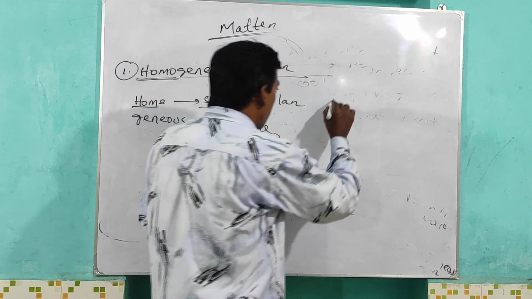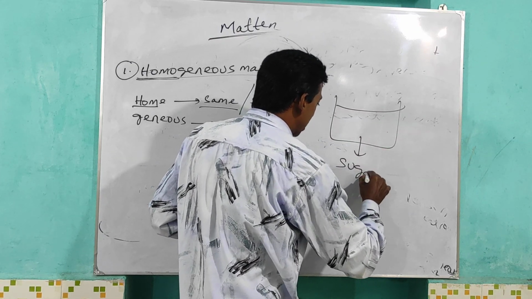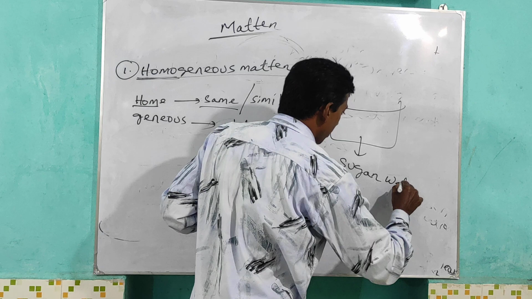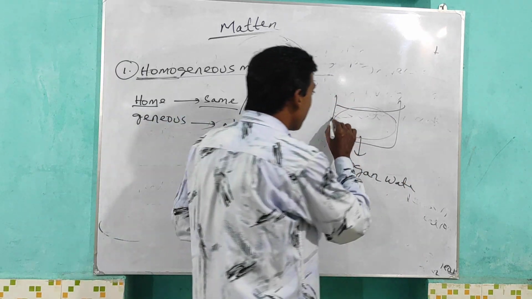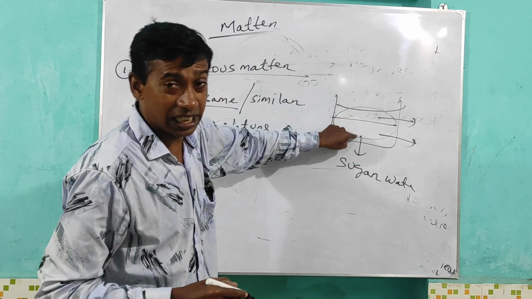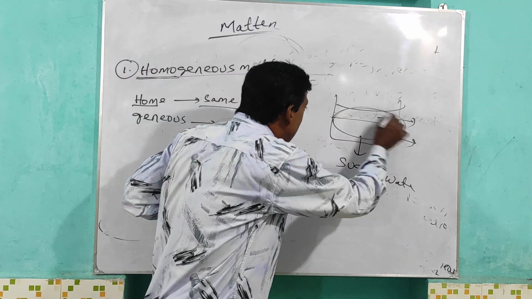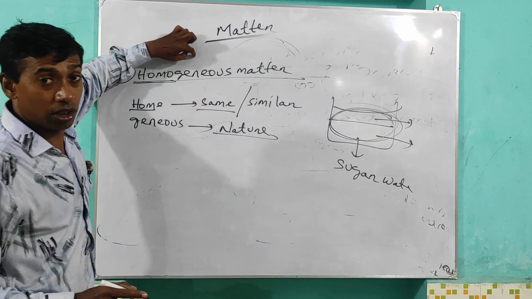Example: suppose you take a glass of sugar water or glucose water. Throughout the glass, the taste is the same, sweet taste. So all the particles present have the same nature. This is called homogeneous matter.